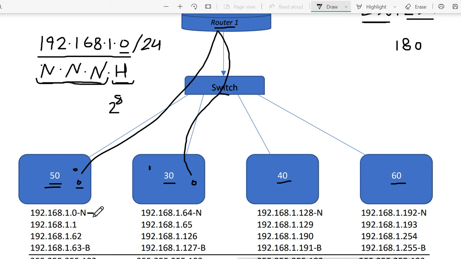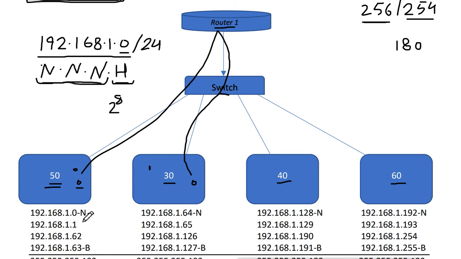In the first network or first department, I will start from the first IP address. That is what? 192.168.1.0. This is the first IP address of my network, and this will be a network address. I cannot use this address. So the valid address will start from 192.168.1.1, and then it will end on how much? It will end on 64 actually, because in each block the block size is 64.